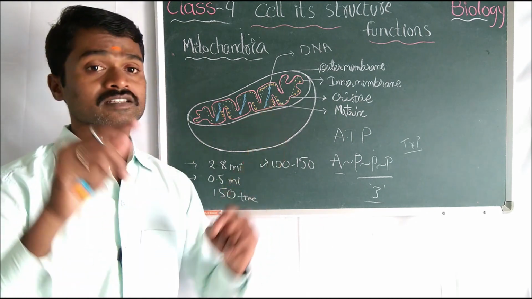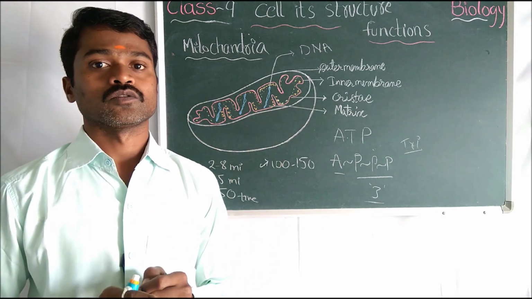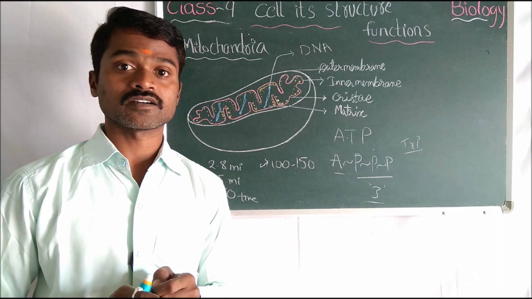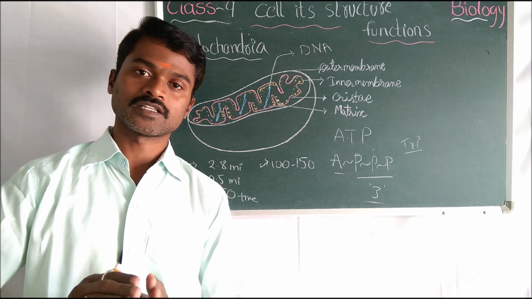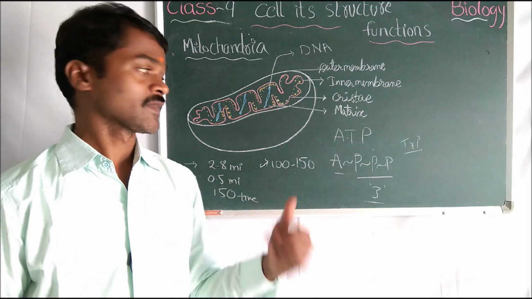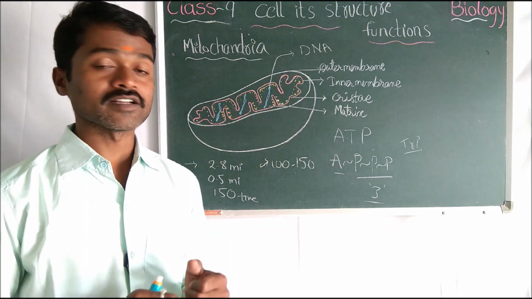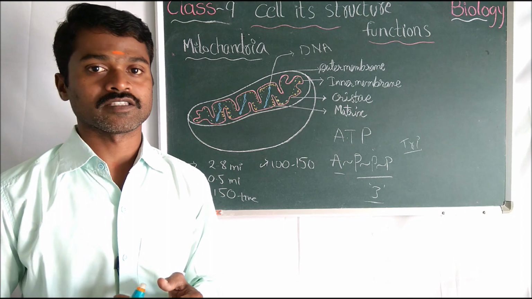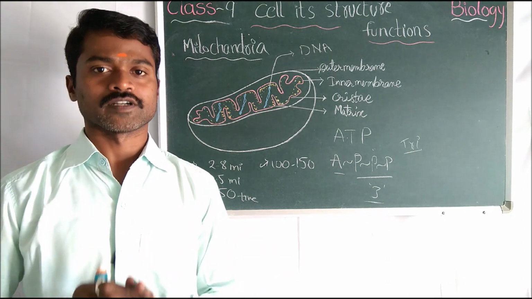Then how can you see the internal structure of the mitochondria? We should use the electron microscope. Then you can see the internal structure of every cell organelle, not only mitochondria. The number of mitochondria is 1 to 150 in each cell. The number is different.